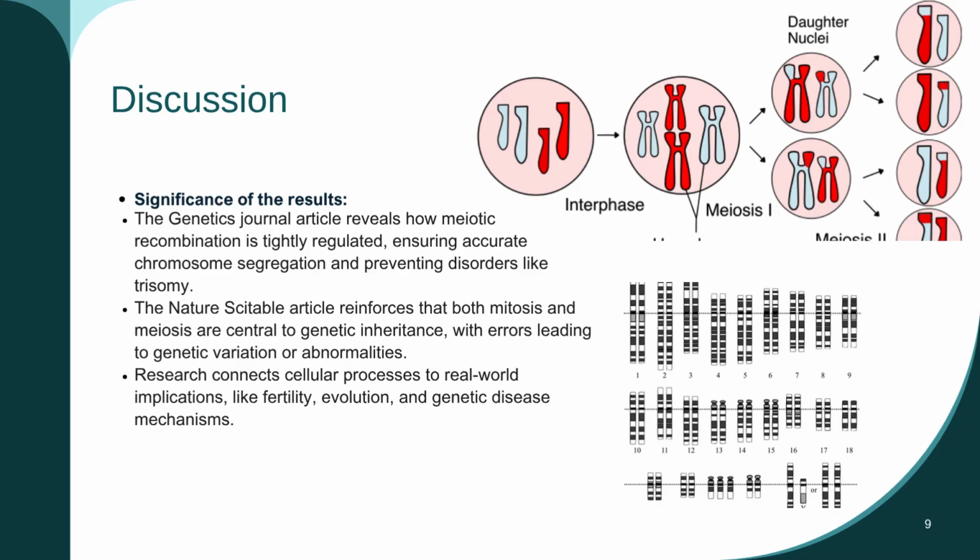Discussion. Significance of the results. The Genetics Journal article reveals how meiotic recombination is tightly regulated, ensuring accurate chromosome segregation and preventing disorders like trisomy. The Nature Citable article reinforces that both mitosis and meiosis are central to genetic inheritance, with errors leading to genetic variation or abnormalities. Research connects cellular processes to real-world implications, like fertility, evolution, and genetic disease mechanisms.